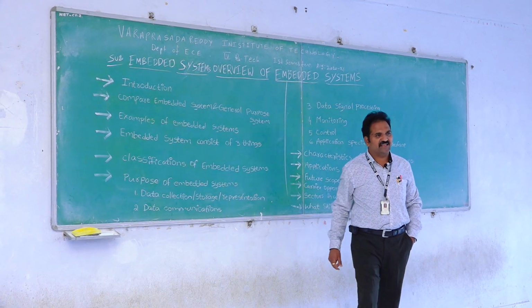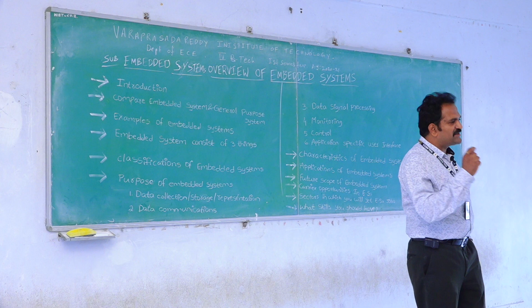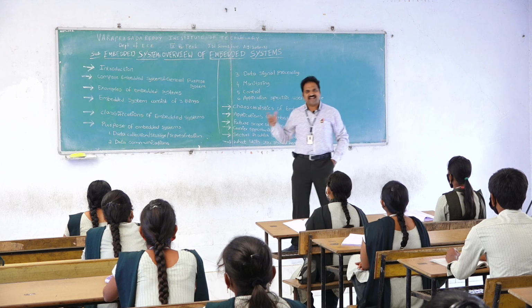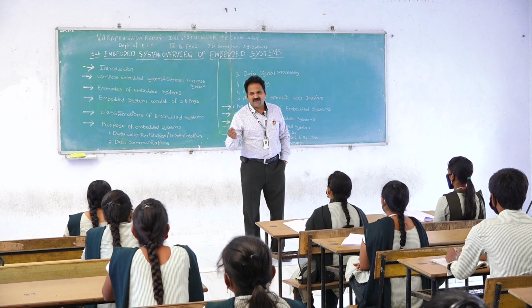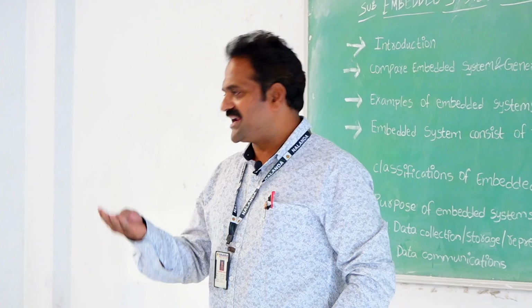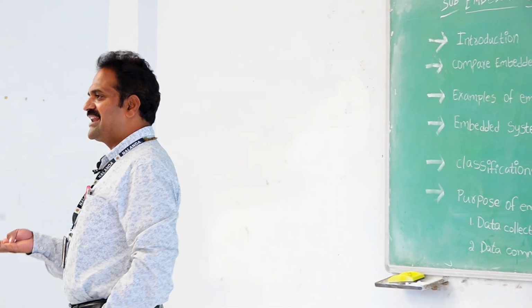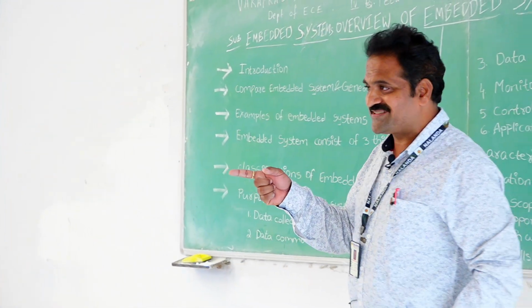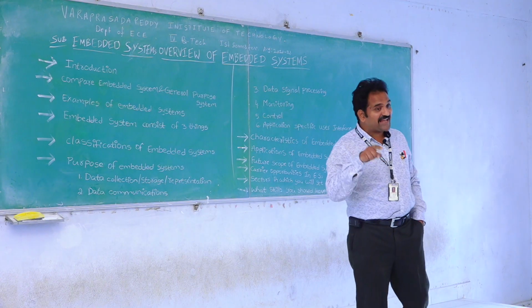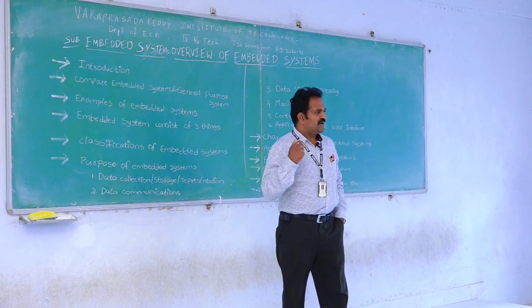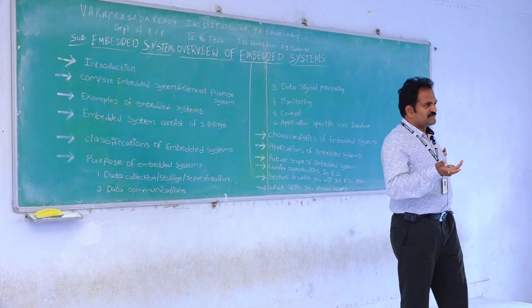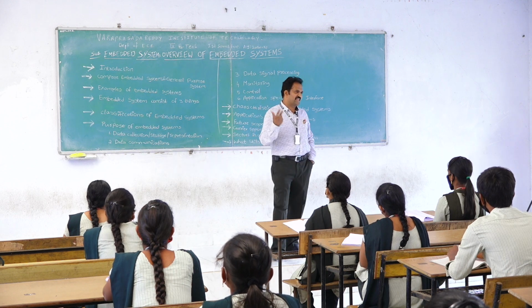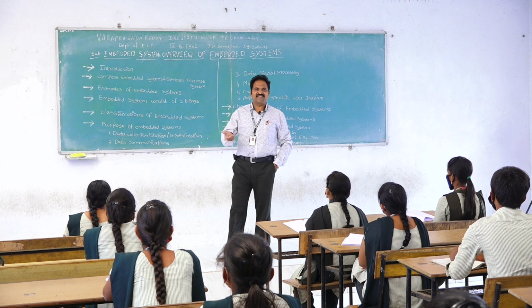First generation has an 8-bit microprocessor and also a 4-bit microcontroller. So what is the difference? It has only small configurations, for example, 8051 and also ARM. Similarly, second generation has, compared to first generation, a 16-bit microprocessor and also an 8 or 16-bit microcontroller. So compared to first generation, here based on the microprocessor and controller some higher configurations are available, for example, keypads and also displays. So that is the second generation.